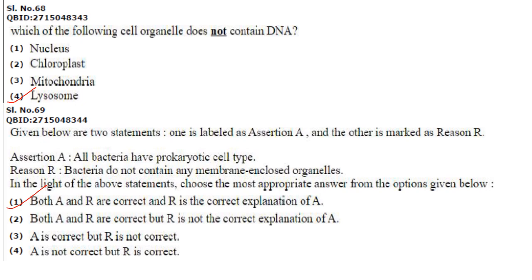Given below are two statements. One is labeled as assertion A and the other is marked as reason R. So assertion A. All bacteria have prokaryotic cell type. Okay, that is correct. Bacteria do not contain any membrane enclosed organelles. That is the reason why bacteria have prokaryotic cell type. So both A and R are correct and R is the correct explanation of A.